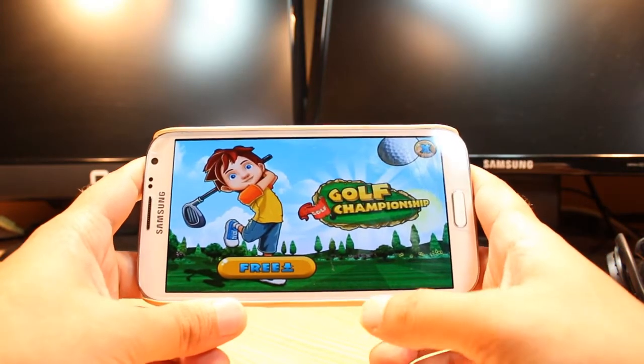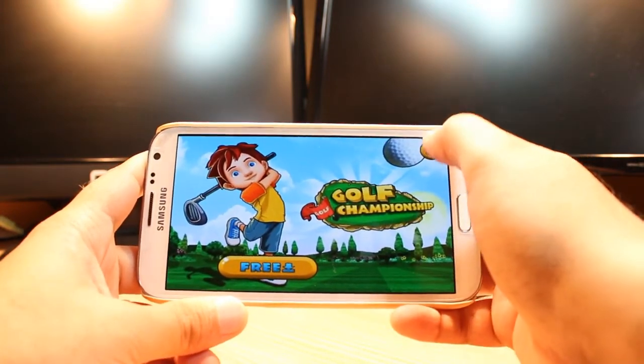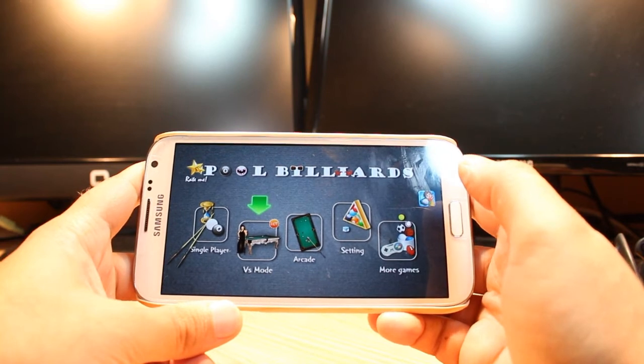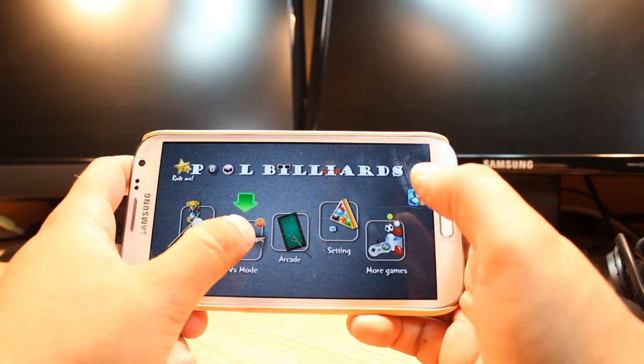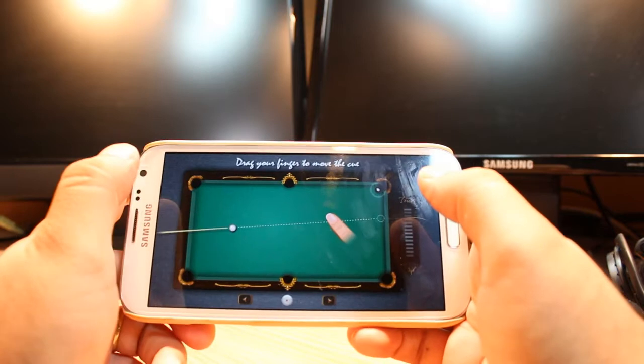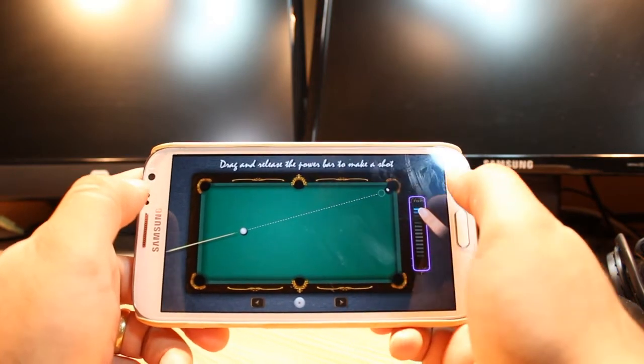It's loading now. This is one ad. Close this one. Versus mode. How you can play.